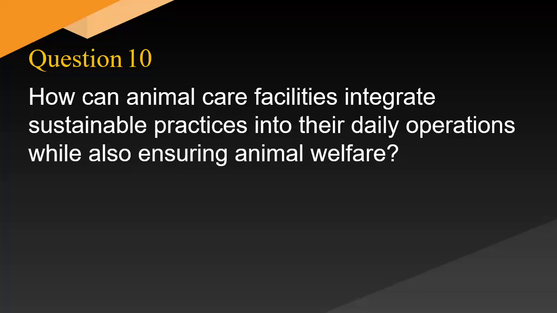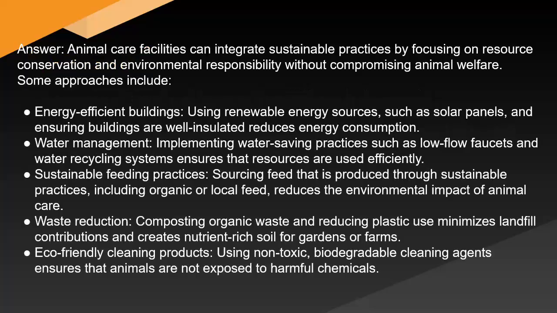How can animal care facilities integrate sustainable practices into their daily operations while also ensuring animal welfare? Answer: Animal care facilities can integrate sustainable practices by focusing on resource conservation and environmental responsibility without compromising animal welfare. Some approaches include energy-efficient buildings, using renewable energy sources such as solar panels, and ensuring buildings are well insulated, which reduces energy consumption. Water management.